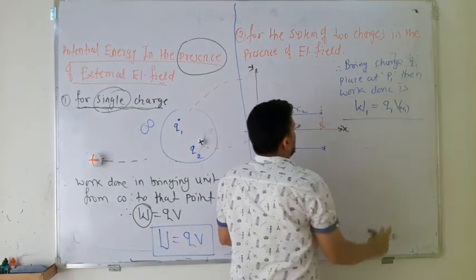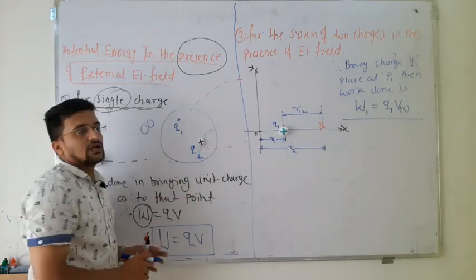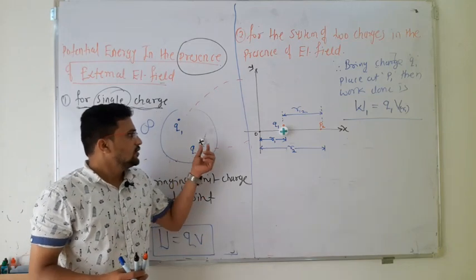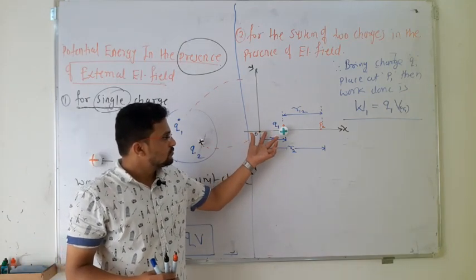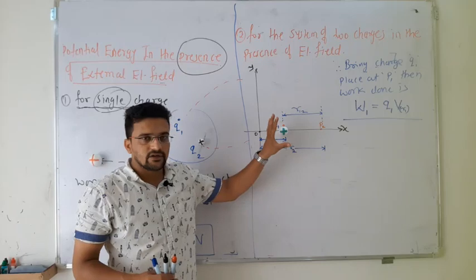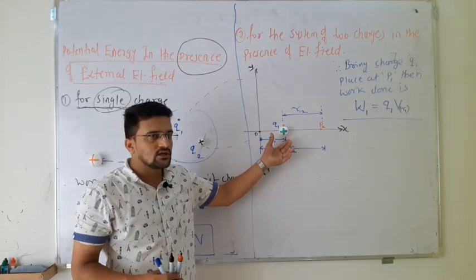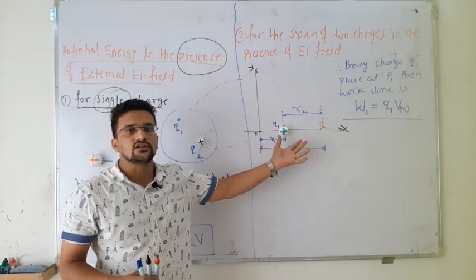Next, you have to bring the second charge also. Now listen here: there are now two electric fields, one due to this charge and the other due to the external electric field.